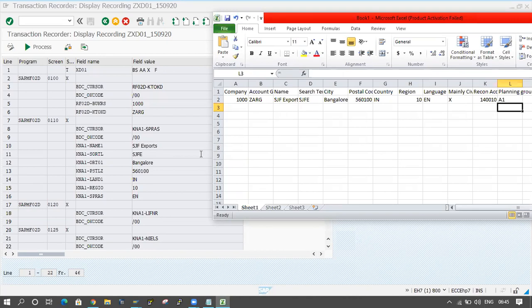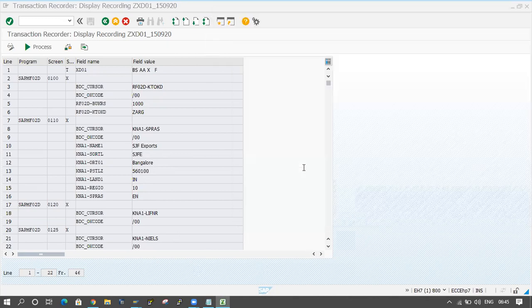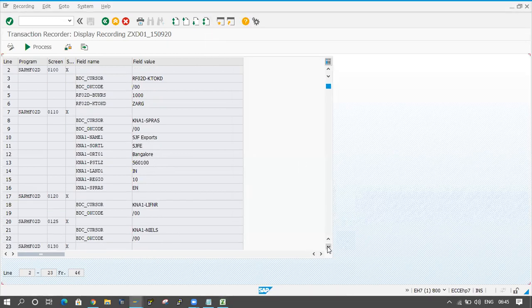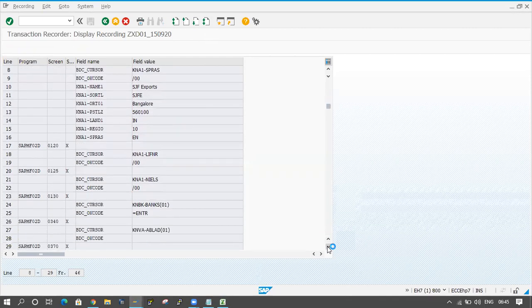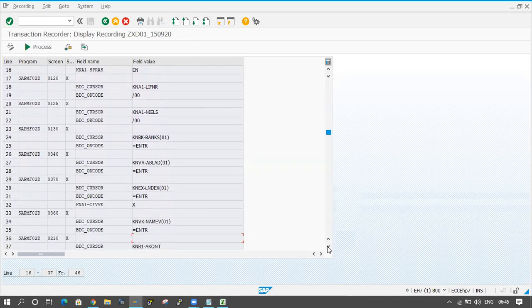And search term is SJFE. Here it is coming. City Bangalore and pin code 560100 are coming. Country key India, matching here. And region and language are coming here. And this is the next screen. If you scroll down, here CIVBE is coming.